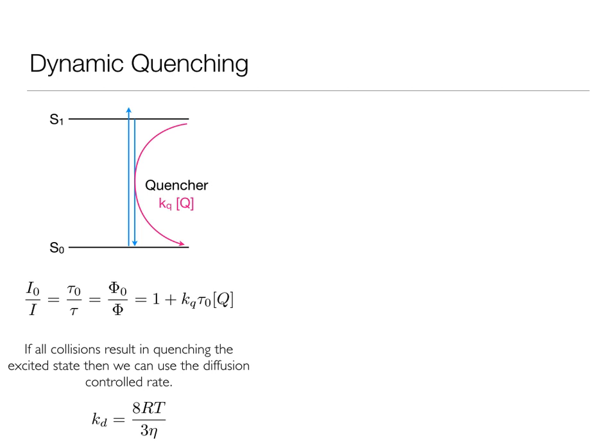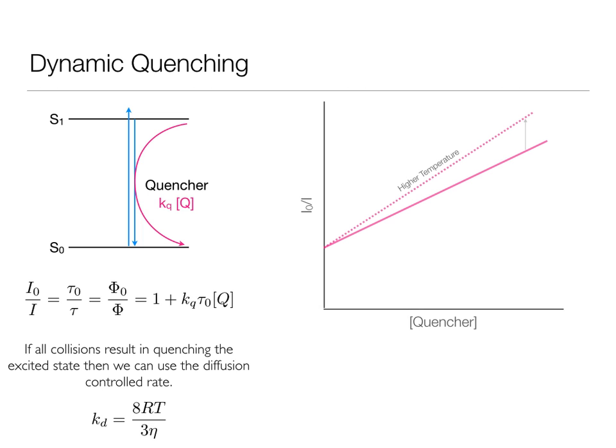Dynamic quenching occurs by collisions in my molecules. I go from my singlet excited state to my ground state, and it doesn't matter the fate of that excited state, all that matters is that it is quenched. In this case, I naught over I is equal to tau naught over tau. The lifetime is quenched at exactly the same rate as the intensity or the quantum yield.